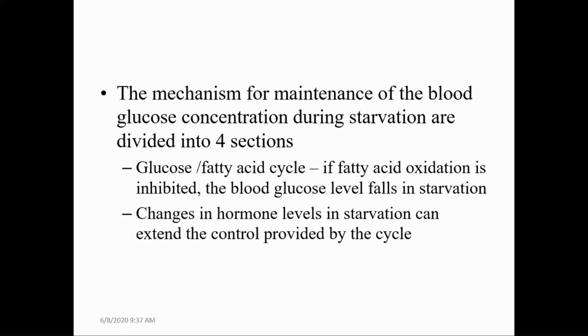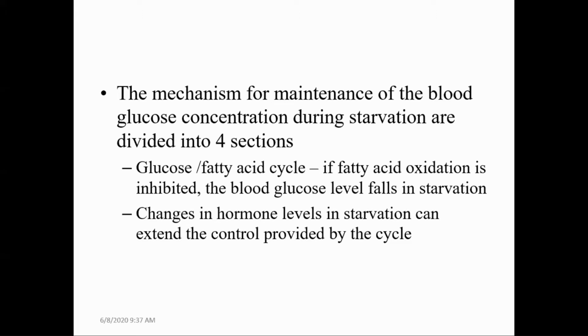The mechanisms for maintenance of blood glucose concentration during starvation are divided into 4 sections, and mainly it is focused on 2 cycles. One is the glucose cycle, and the next one is the fatty acid cycle. In normal conditions, when people are in a well-fed condition, they take food in the form of carbohydrates, which is digested and absorbed in the form of glucose, and this glucose is the main source from which all the body